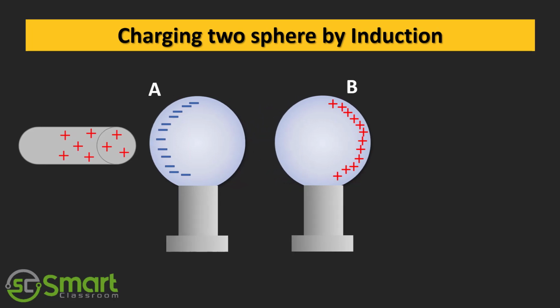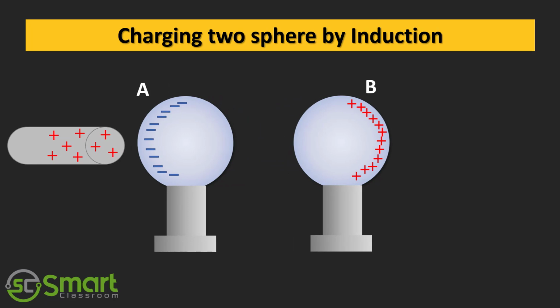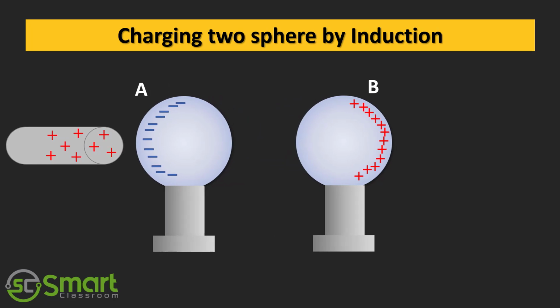Now we separate the spheres by a small distance, while the glass rod is still held near sphere A. You can see that all the negative charges are trapped inside sphere A and all the positive charges are trapped inside sphere B. Now the two spheres are found to be oppositely charged and attract each other.